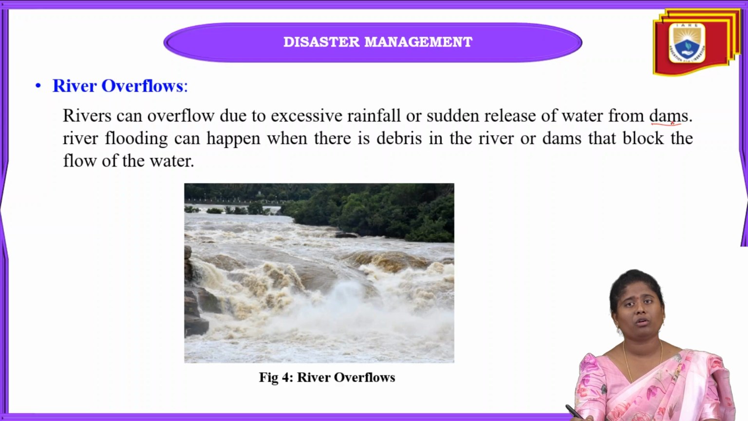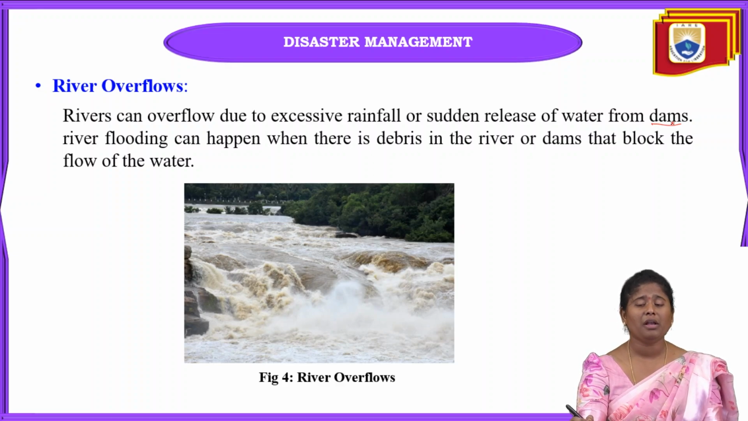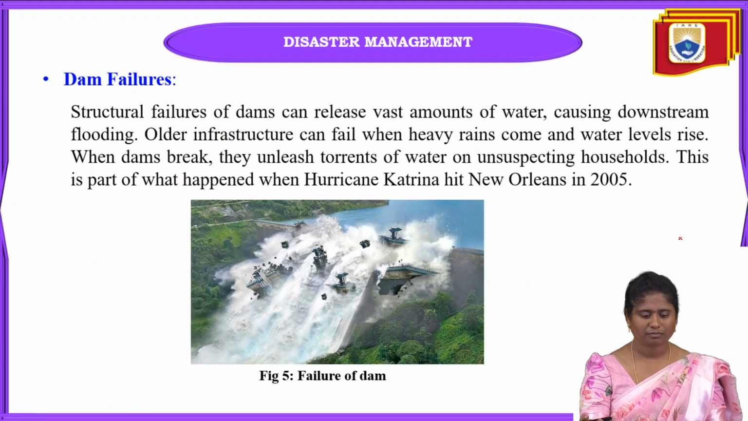And also because of this, there will be so much debris in that river or in the dam that will easily block the water flow. When the water is going towards the downstream, it will block some of the area. That is one of the main causes of these floods. Rivers easily overflow when heavy rainfall occurs.